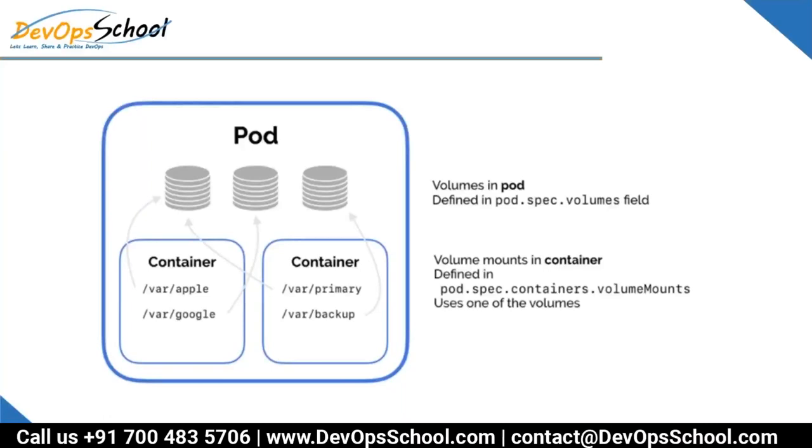So whatever volume is attached to the pod, you can mount inside a container anywhere as per your choice. Remember, we did something similar with Docker volumes also. Is that okay for everyone, this slide? Can we move on? Yes, please.